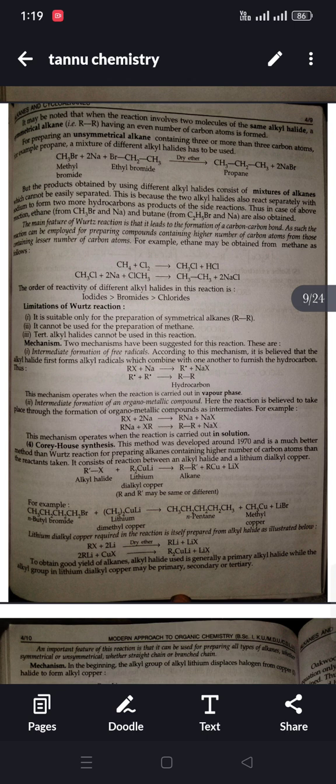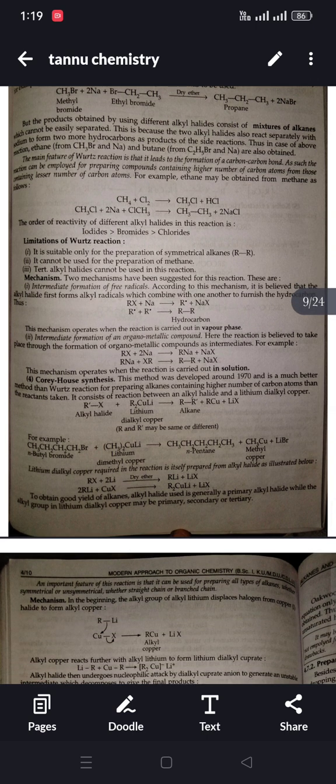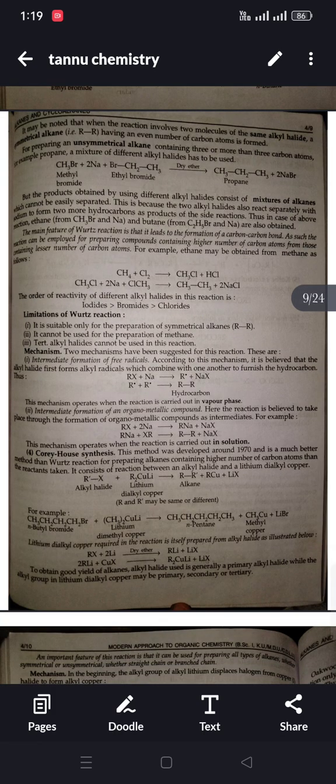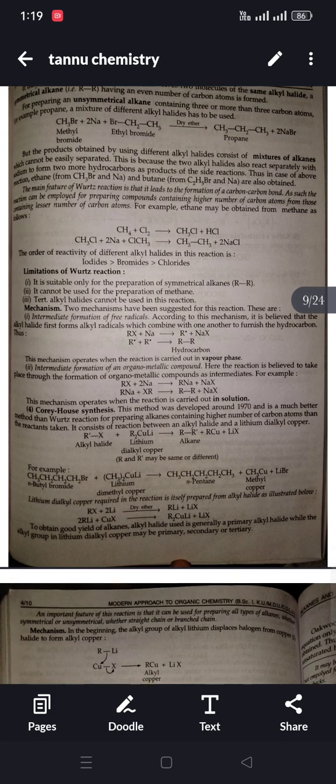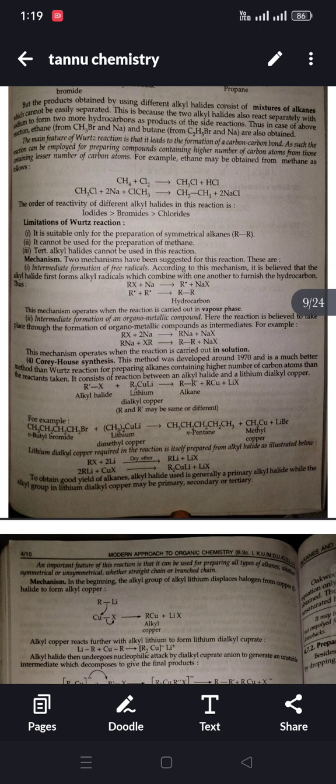First, it is suitable only for the preparation of symmetrical alkanes. Second, it cannot be used for the preparation of methane. Third, tertiary alkyl halides cannot be used in this reaction. Now we look at the mechanism. The first is intermediate formation of free radicals. According to this mechanism, it is believed that the alkyl halides first form alkyl radicals which combine with one another to furnish the hydrocarbon. RX plus Na is converted to R radical plus NaX. Then R radical plus R radical is converted to R-R, that is the hydrocarbon.